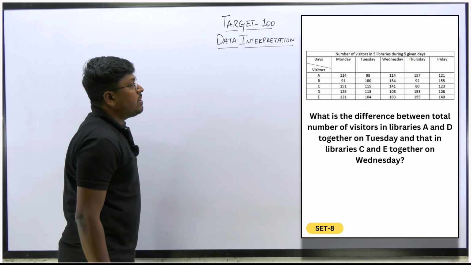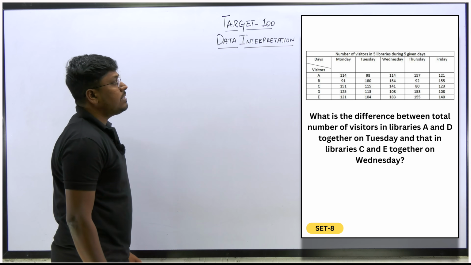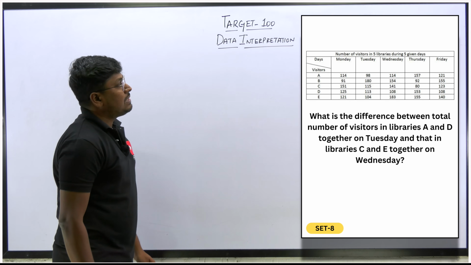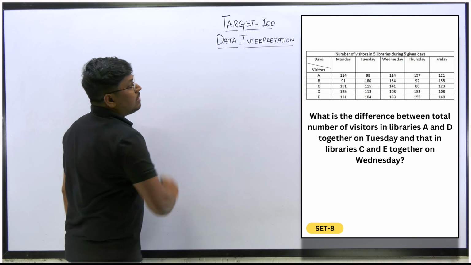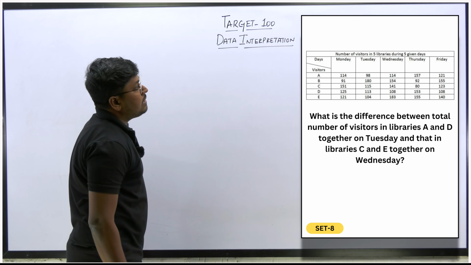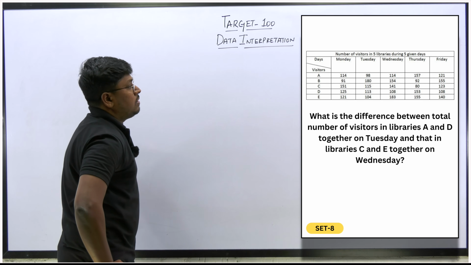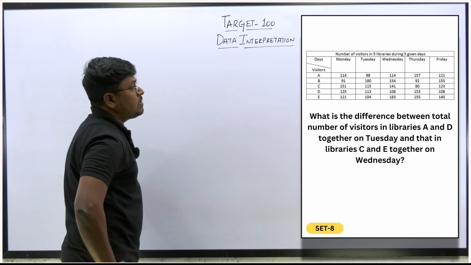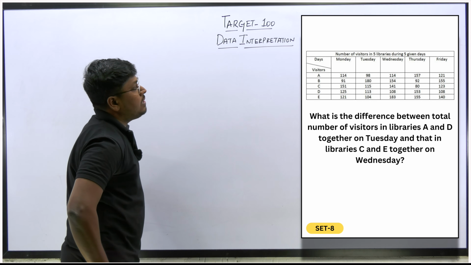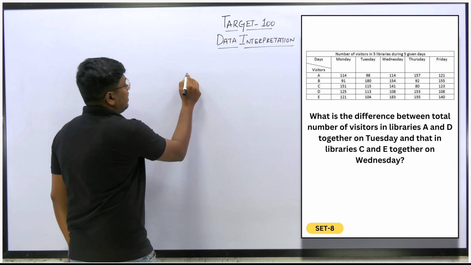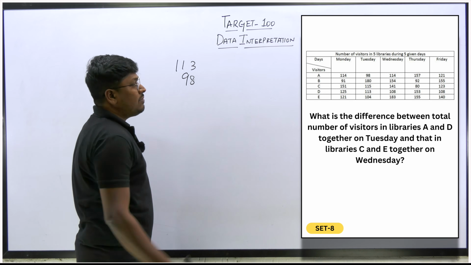Okay. So next question, what is the difference between the total number of visitors in library A and D together on Thursday and that of Tuesday? So Thursday A and D will be 150. Sorry, Tuesday A and D will be 98, 113. So similarly, we have to find the difference.